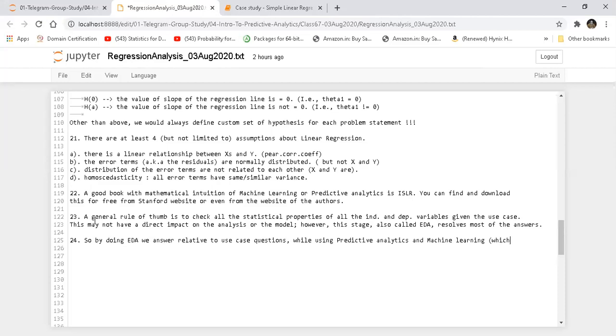So by doing EDA, we answer questions relative to the use case, while using predictive analytics and machine learning, which we will see later, we can answer inferential questions. Now, when I say this, it is to be noted that every such latter case involves all the pre-known statistical tests we have encountered earlier and a lot more.